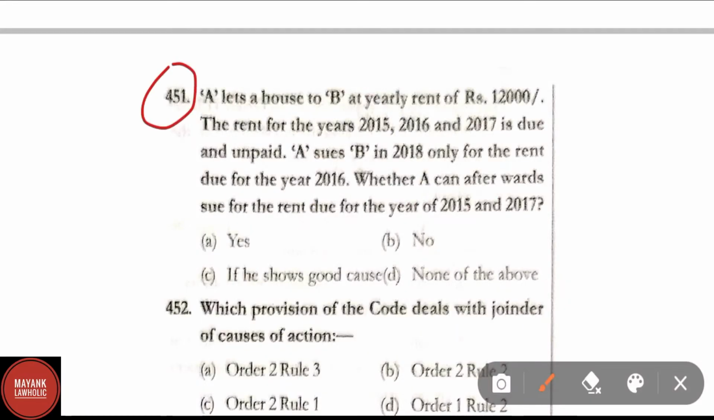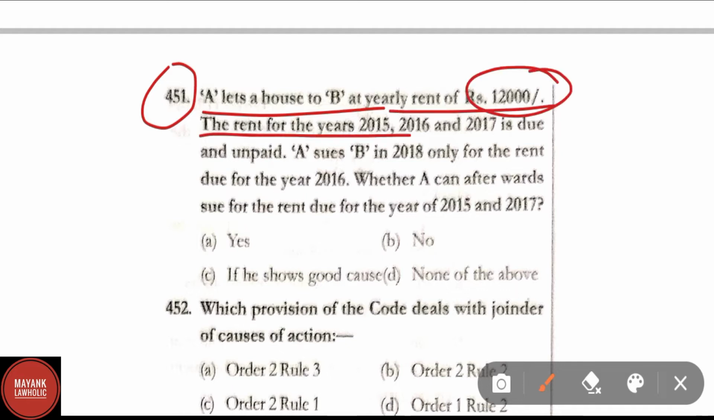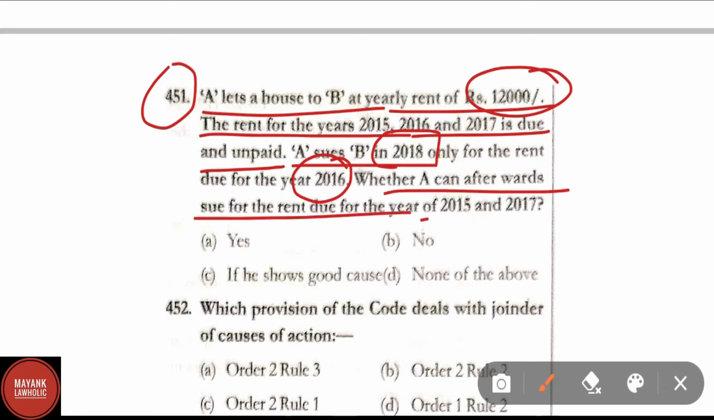Question number 451. A lets a house to B at a yearly rent of rupees 12,000. The rent for the years 2015, 16 and 17 is due and unpaid. A sues B in 2018 only for the rent due for the year 2016. Whether A can afterwards sue for the rent due for the years 2015 and 2017.